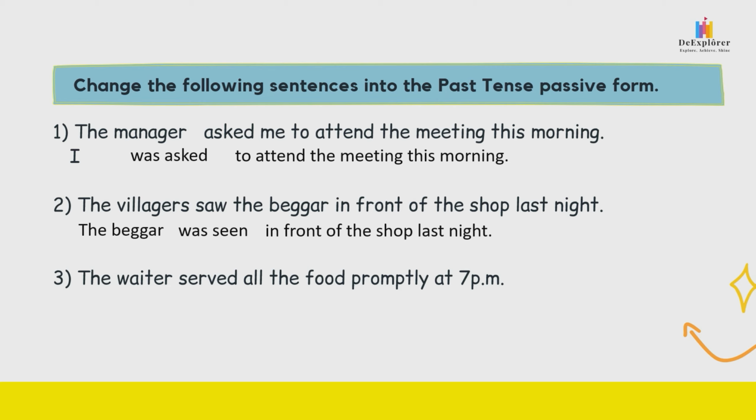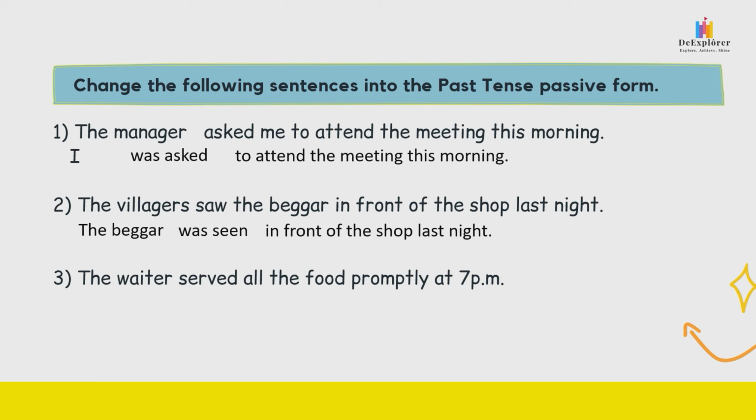Number 3. The waiter served all the food promptly. Promptly 就是准时的意思. Promptly at 7 p.m. 那个 waiter serve 招待 all the food，就是拿全部食物出来 serve.